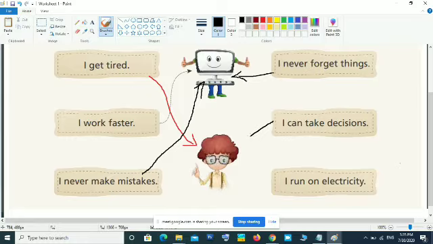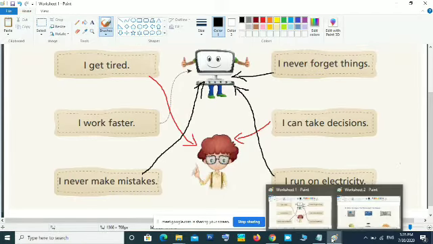Can you take decisions? Yes. So that is human being. Computer cannot take any decisions on its own. Then, I run on electricity. Are you running on electricity? No. So that is computer.